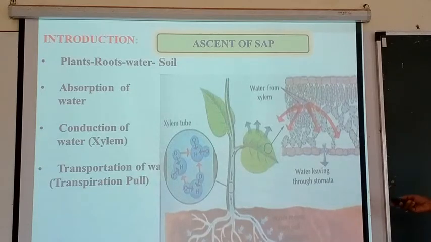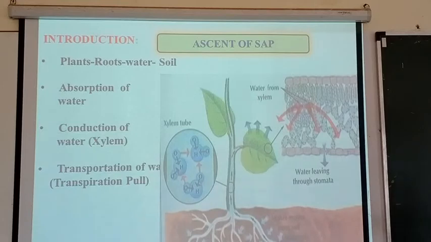Once water has entered the roots, it is essential for the plant to conduct this water from the root to the shoot, that is, to the stem and the leaves. This conduction of water takes place by one important tissue known as xylem.